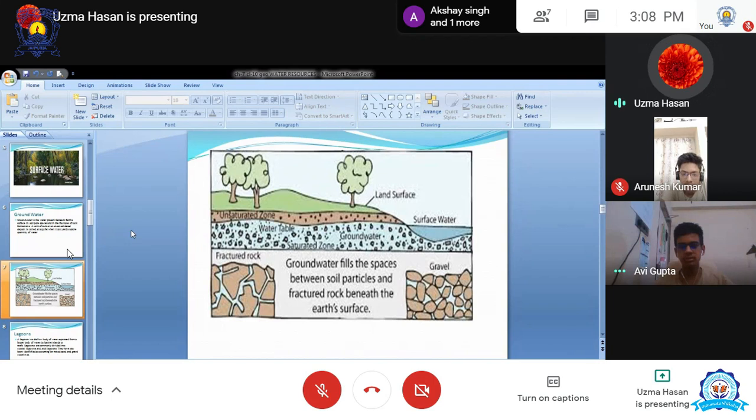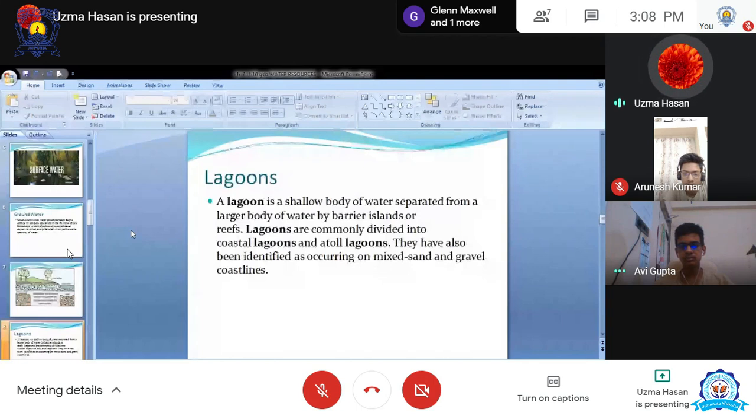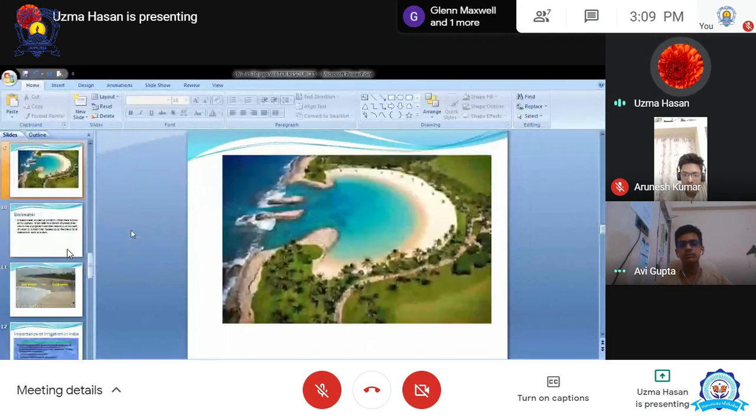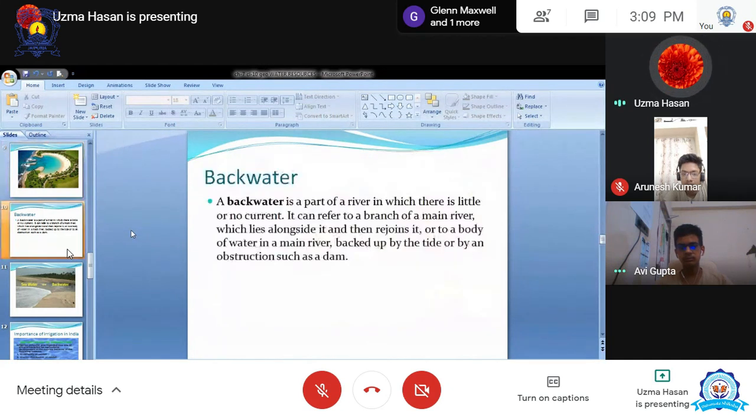It is separated from the large body of water. That large body may be a river. That large body may be a lake, maybe a sea, or maybe an ocean. You can see that this is a lagoon. You can see it is connected with the sea, but it is separated from the sea. Shallow मतलब जो ज़्यादा गहरा ना हो. That is a lagoon. It is also very useful for different kinds of work.